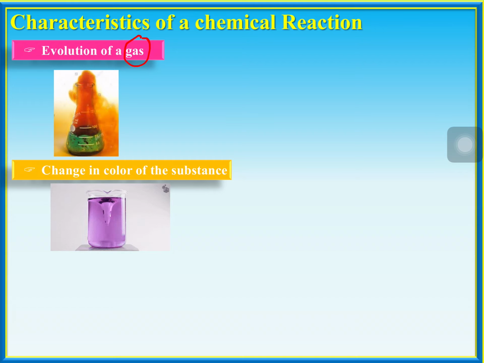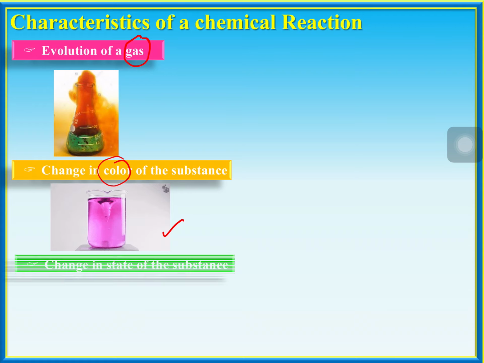The second one is change in color. Most of the chemical reactions are characterized by change in color of the substance. See, when two chemicals are getting added, if you look and some new colored substances are forming, definitely you can call it a chemical reaction.